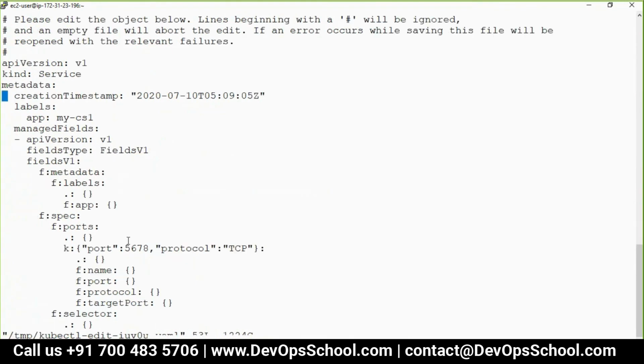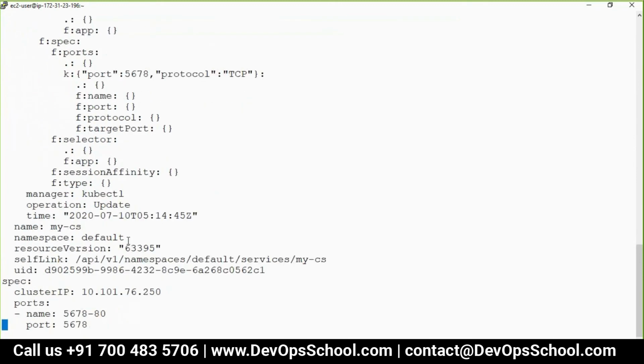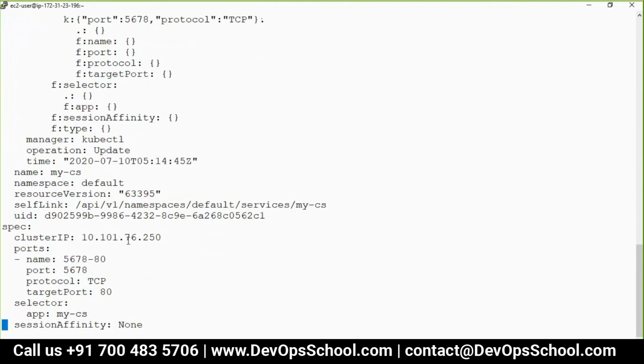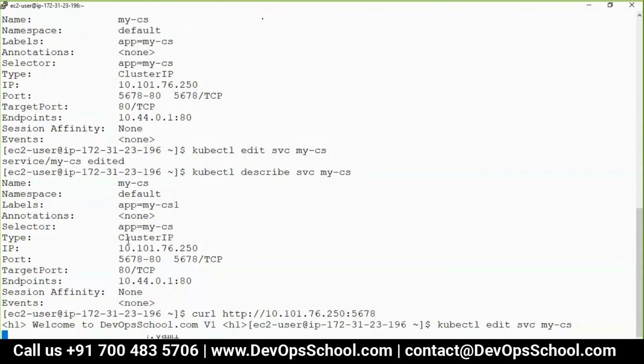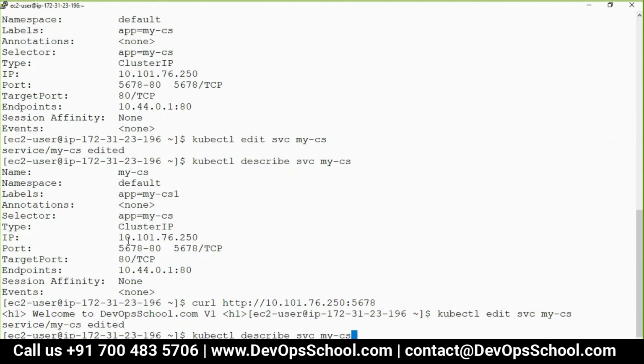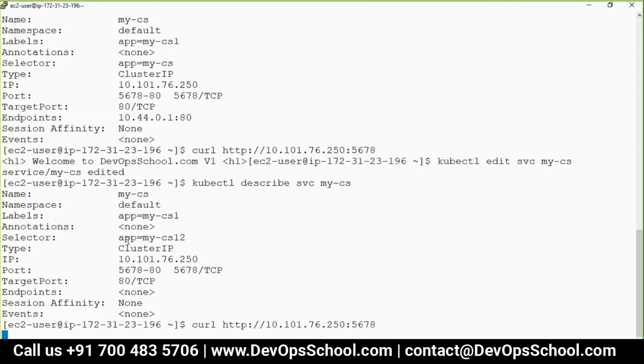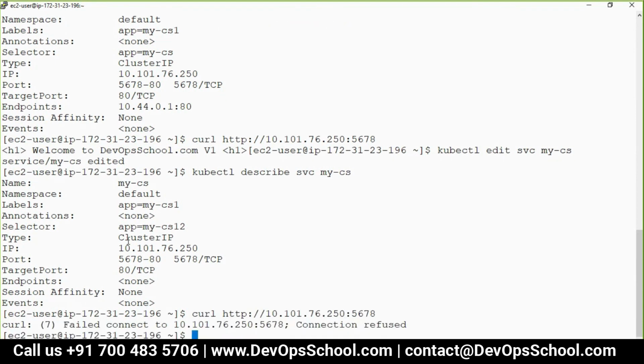Let me change the selector. I'm changing the selector. See, this is a selector. See the endpoint. Look at the endpoint. None. See here, none.